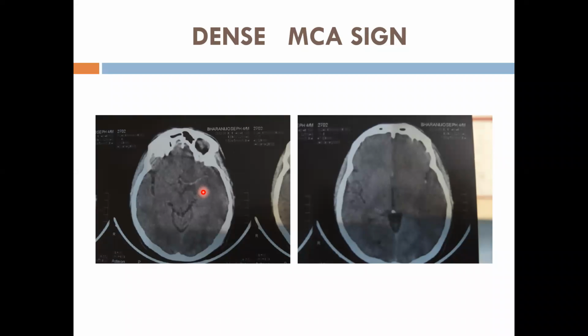And in the next picture of the same slide, you can see one dot. Yeah, just above the marker is the dot. That is known as the dot sign. These are early signs of stroke which tell you that you have to intervene immediately to reduce the disability. Next slide, please.